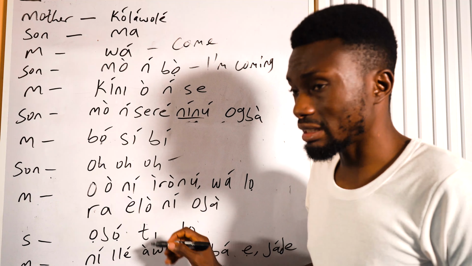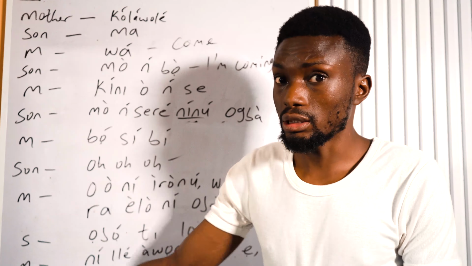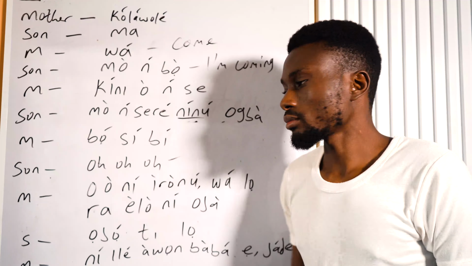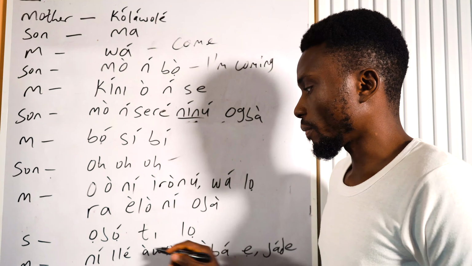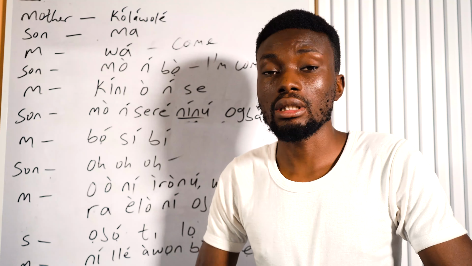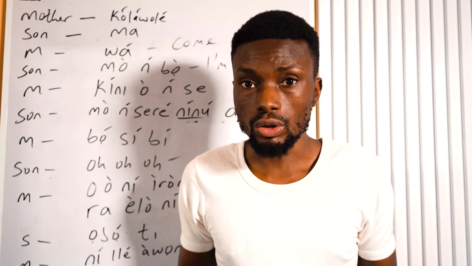But of course, this T will actually make us know that it should be "gone" in English. But in Yoruba, it is "go." So, ọjọ́ ti lọ, day has gone. And that's how Yoruba used to say time has gone. You say, ọjọ́ ti lọ, ọjọ́ ti lọ.